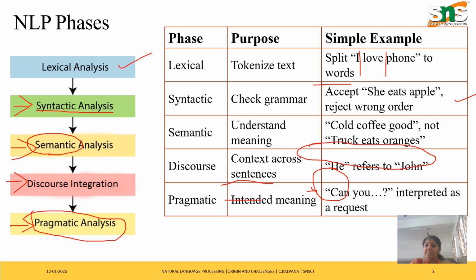So these are all the phases of NLP. They are very important to process any sentence or paragraph. The first is lexical analysis, next is syntactic analysis, third is semantic, where we concentrate on the meaning of the sentence. Next is discourse, where we check the context of the sentence and relate the words and the sentences. And next is pragmatic, where we check the intended meaning and differentiate whether it is interrogative, order based, or imperative.